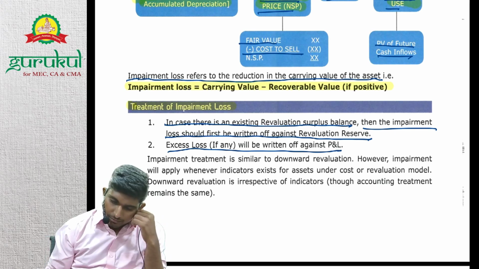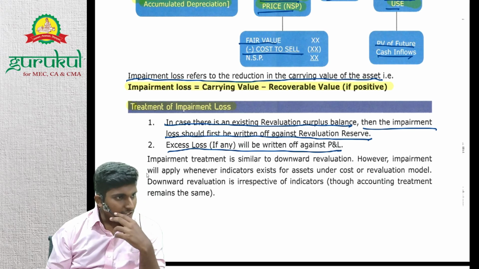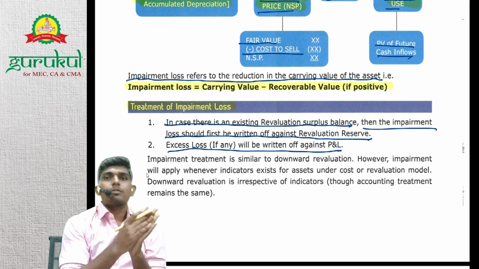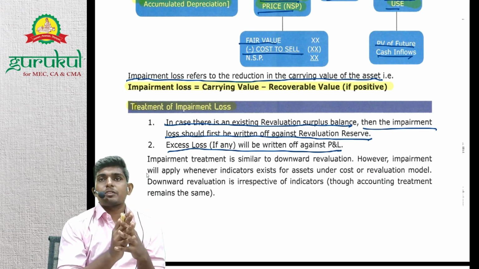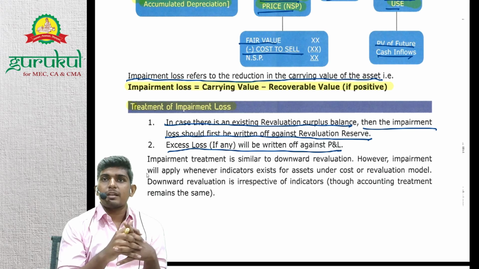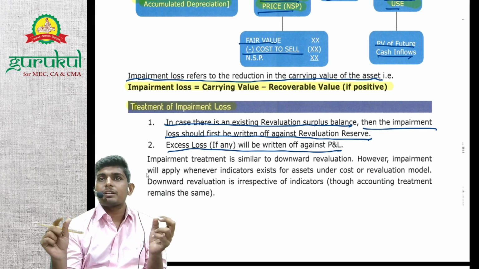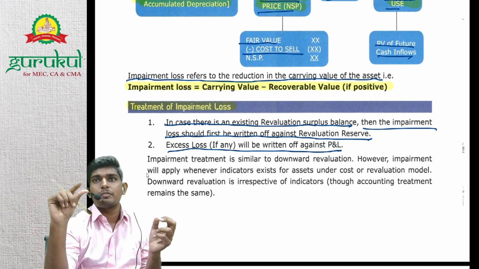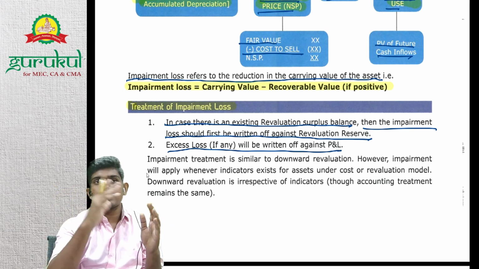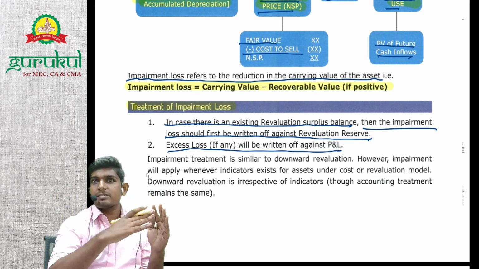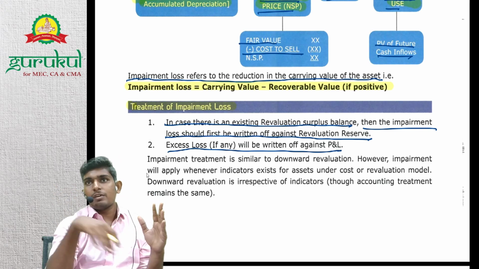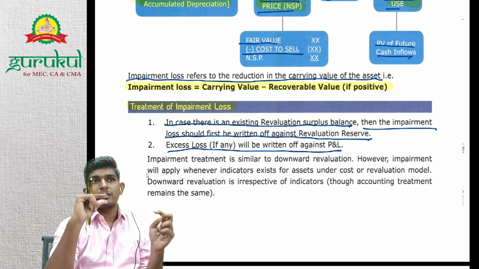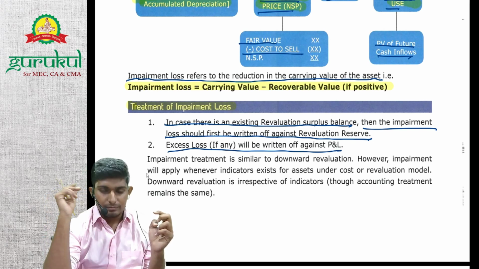Just in this class, we have studied, in case of reclassification, when we are reclassifying from PPE to investment property or investment property to PPE, right? If we are reducing, we'll first give effect to revaluation surplus, because if PPE is following the revaluation model and we are taking it to the investment property cost model, first we'll take the net value, adjust the revaluation surplus, and then take it, right? Okay.